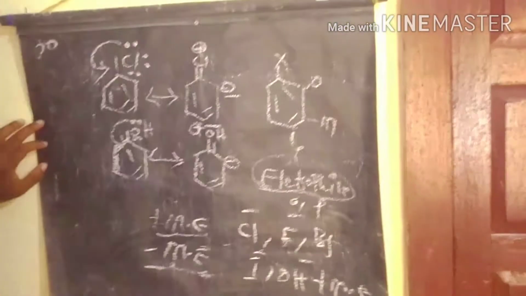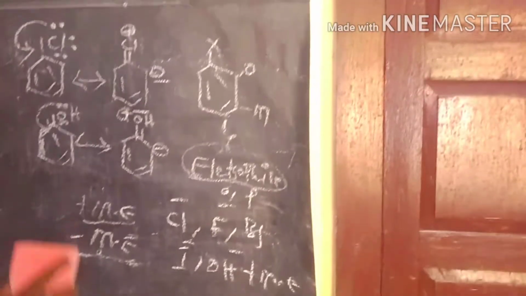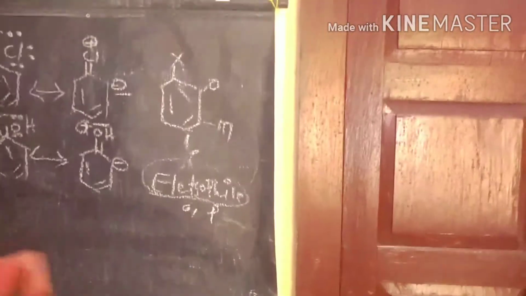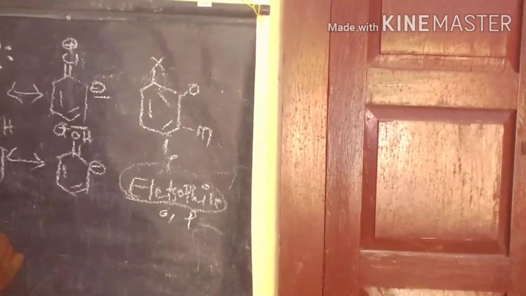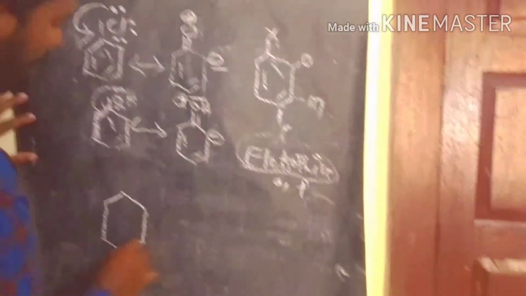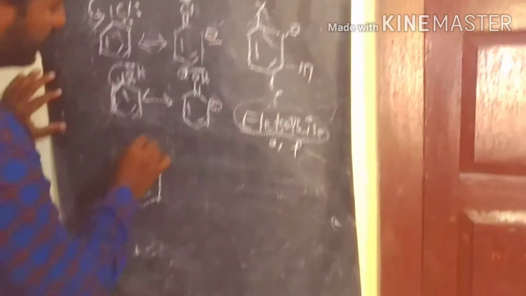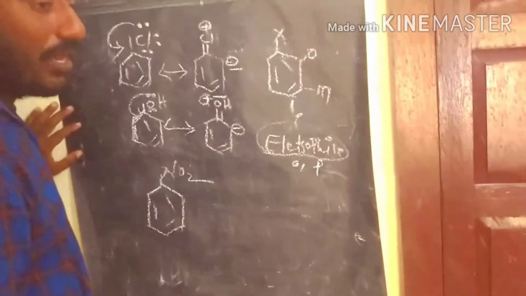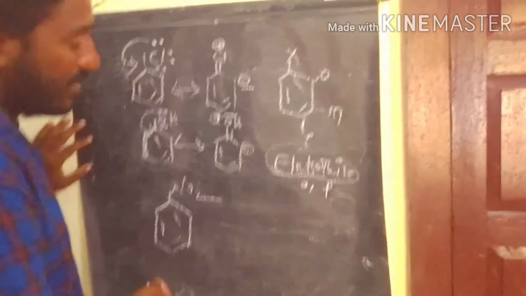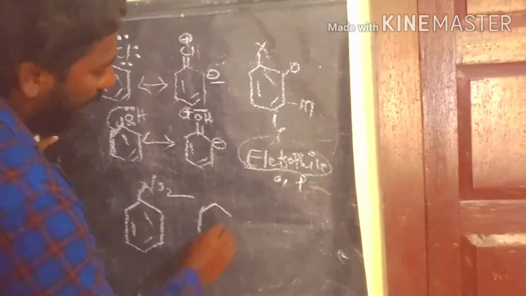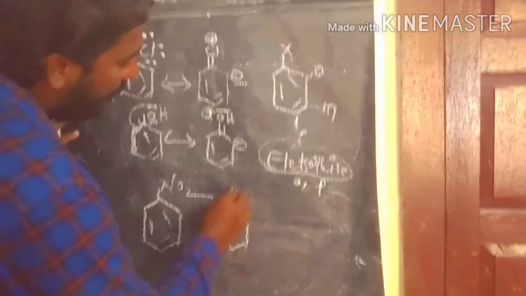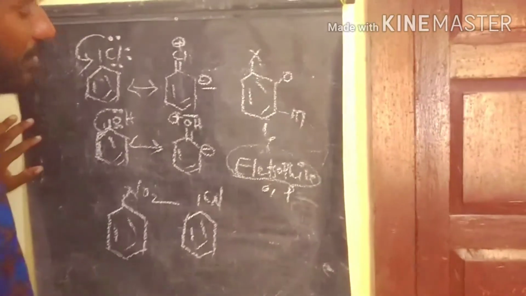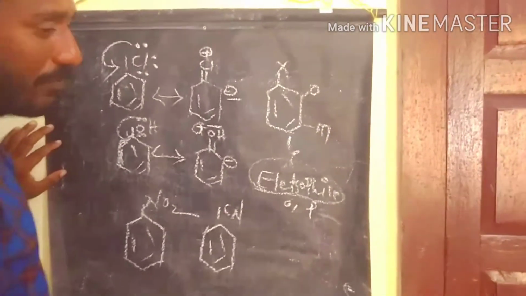When you observe the minus I groups, for a simple example, the minus I group withdraws electrons from the ring. The nitro group also acts as a minus I group. The cyanide also acts as a minus I group. So what is happening when a minus I group acts in this process?